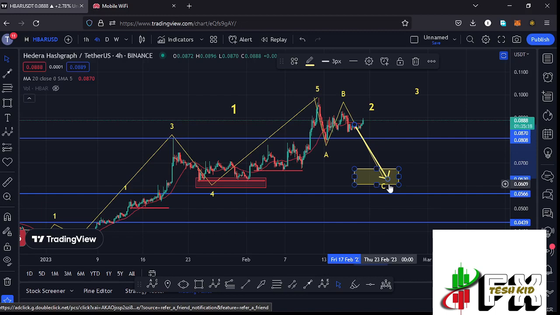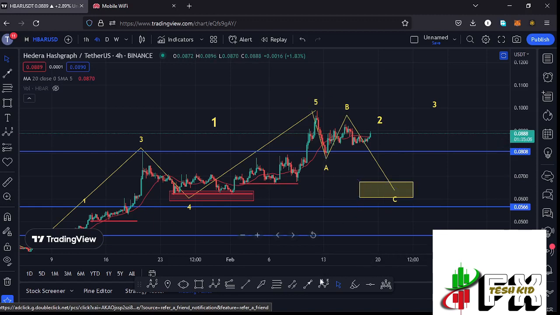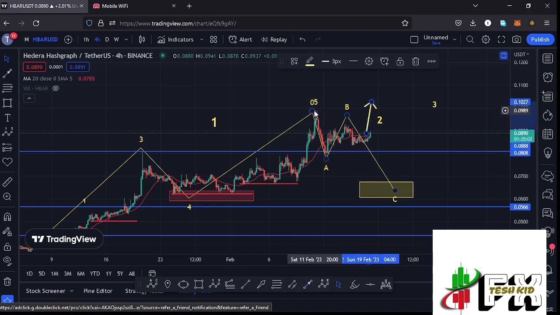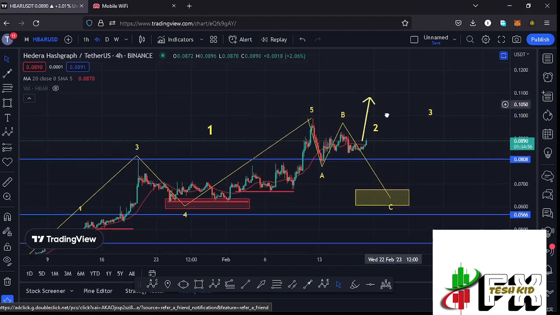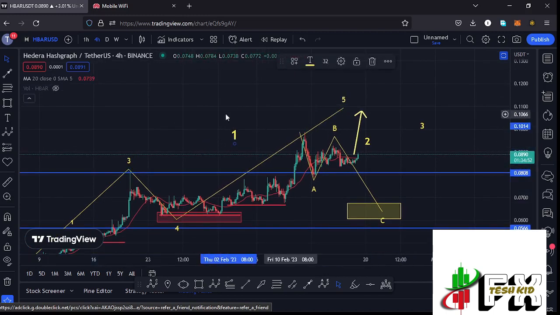And the other possible scenario that we can expect over here is suggesting that we might make one more high in the formation of that larger Elliott wave count 1. And for that to also happen, we need to continue holding above the 20-day MA, continue pushing even higher in a strong move to give us a high above the high that we made at around the $0.0991 mark. And once that happens, then we can name the new high as the high for that wave 5 and also the high for that larger Elliott wave count 1.